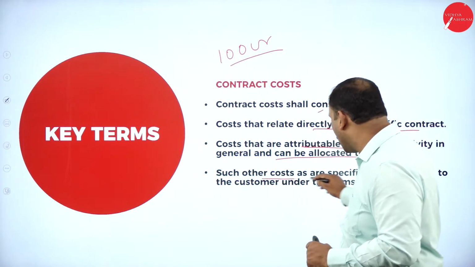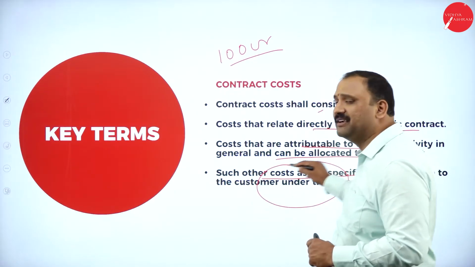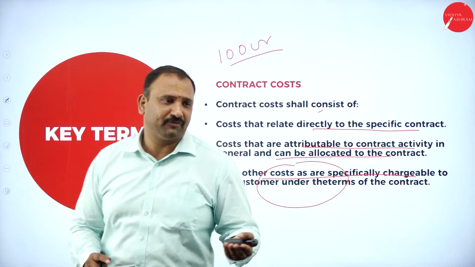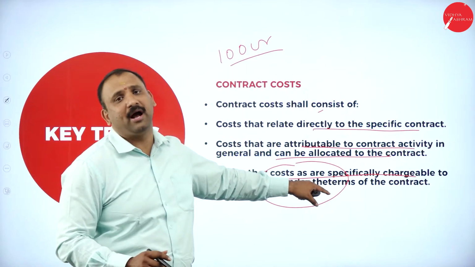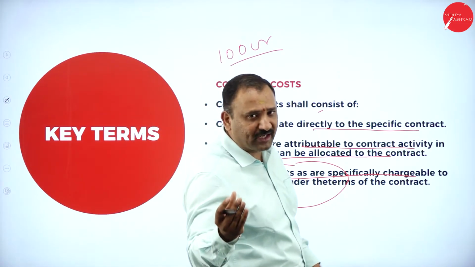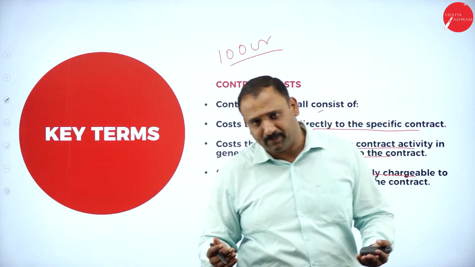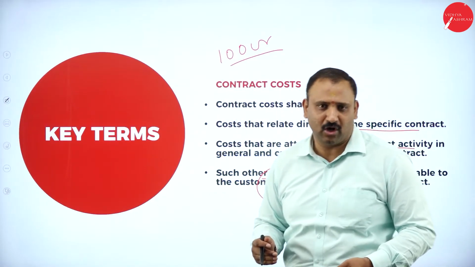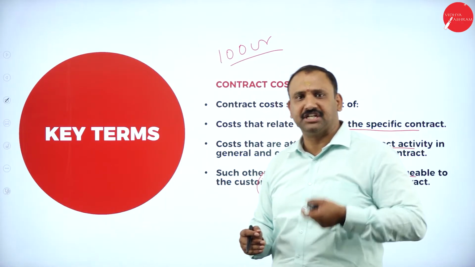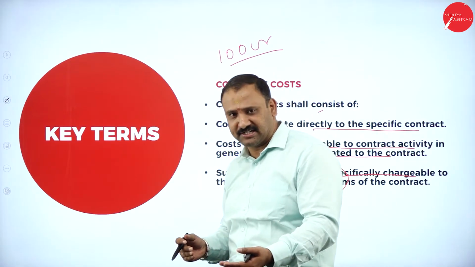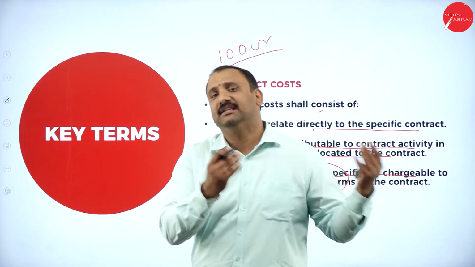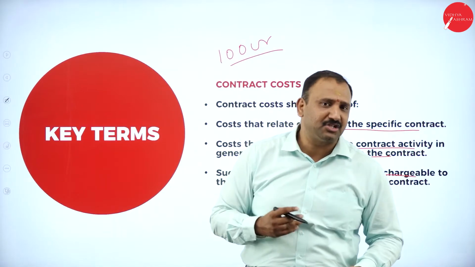Followed by such other costs that are specifically chargeable to the customer under the terms and conditions. Now there might be some other kind of cost that might come up during the time of construction. So at that point of time, you have to raise the factor. You have to say very clearly that yes, the contractual cost is telling you that there are some external factors, you need to pay so much. So the company would say to the client that you had asked for some extra specification, extra design matter, or project consulting, or some kind of maintenance charges. So as and when it goes as per the contract, there would be costs that will be incurred and the client has to pay for it.